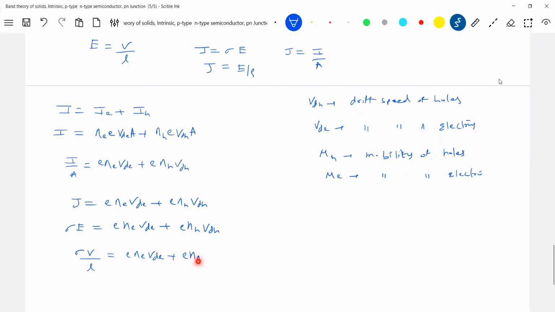Okay, this is H. Now let's come to drift speed. The drift speed depends on what? The mobility of charge. It depends upon the drift speed and the electric field. So in general, mobility, what we can write it as vd by E.